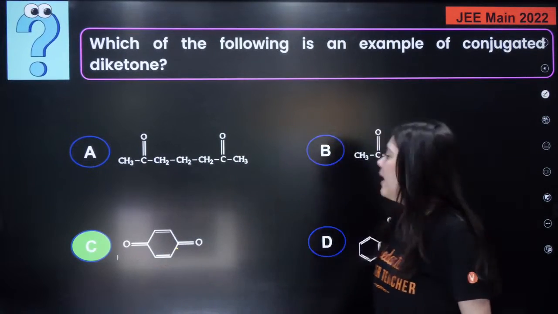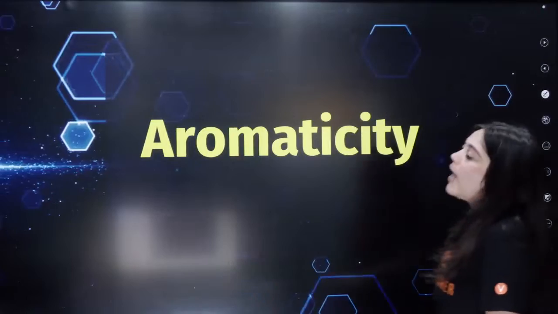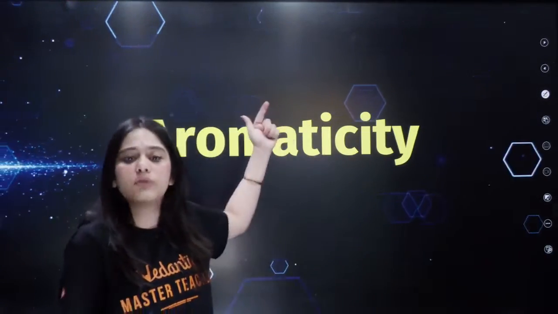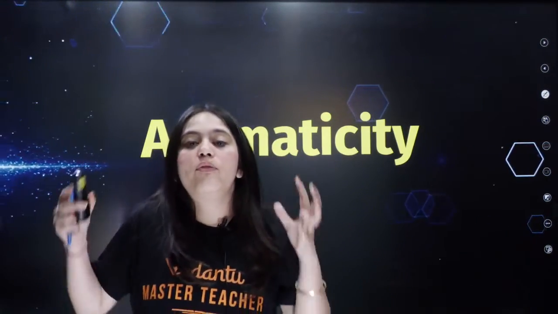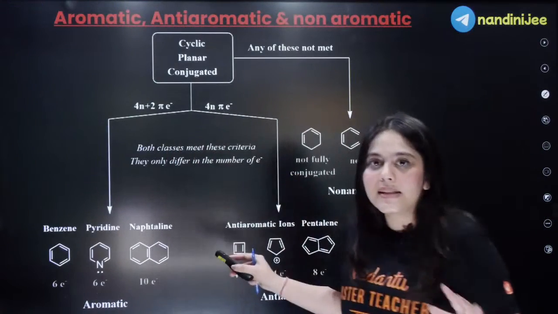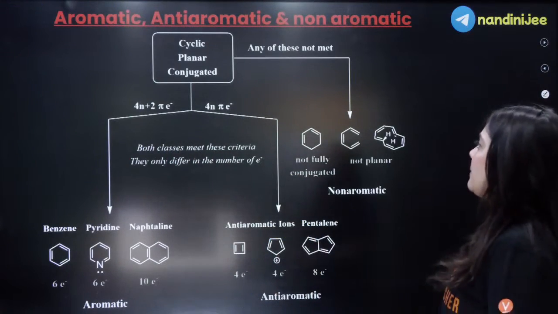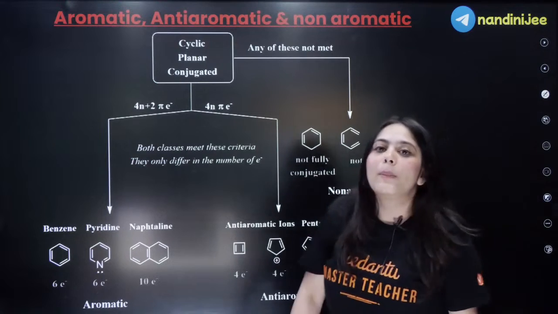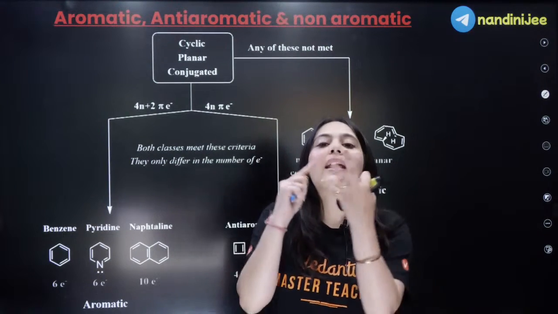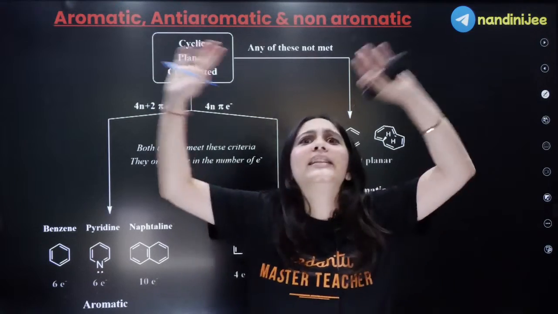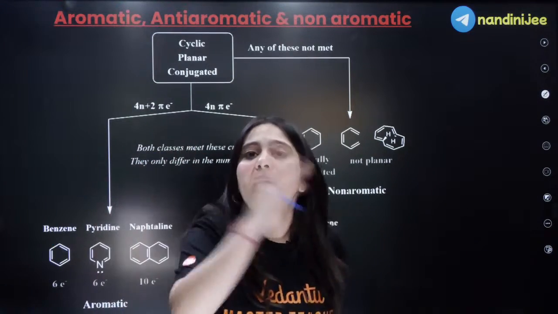Understood? Okay? I am moving forward to aromaticity. Again, a very important concept. Many questions will be asked from this concept. But the applications part of aromaticity is also very important. So firstly, let us see the basics. Then we'll move on to the applications. The basics are: what are aromatic, anti-aromatic, and non-aromatic compounds, the 3 kinds of compounds into which all of organic chemistry can be classified.